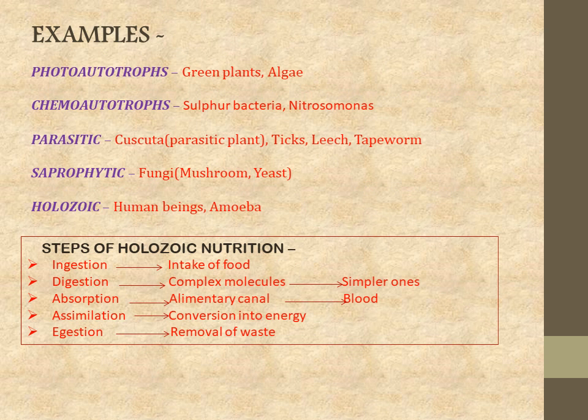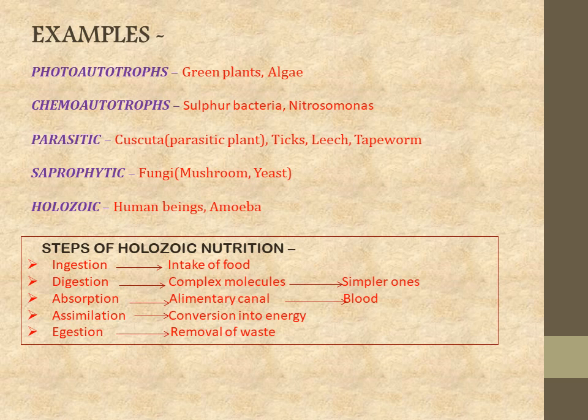See, these are the examples. Green plants and algae are photoautotrophs. Sulfur bacteria or some other bacteria like nitrosomonas are chemoautotrophs. Then cuscuta, ticks, leech and tapeworm are parasitic. Then saprophytic, we have fungi, for example mushroom and yeast. Then holozoic, human beings are following holozoic mode of nutrition as well as amoeba.